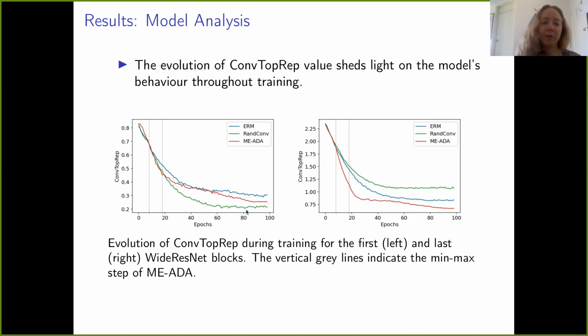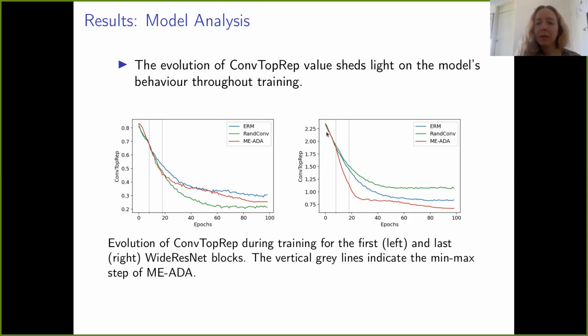However, the smallest values for the first layers seem to be with the random convolution training strategy. It is also consistent with our knowledge of random convolution. As we know, the authors propose to augment the data set by adding different textural variations, and therefore they primarily affect the first layers of the network, while MIADA generates adversarial samples based on the output of the network, and therefore it more affects the last layers of the network, which is reflected in the plot of conf-top-rep.